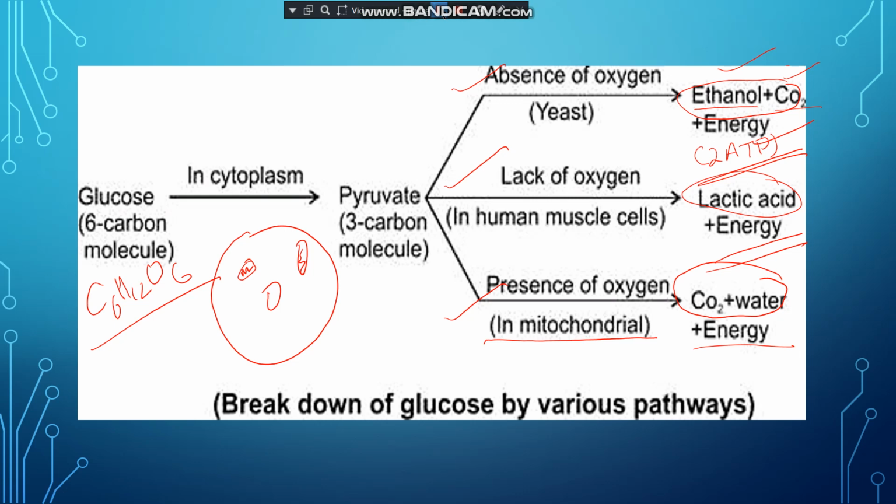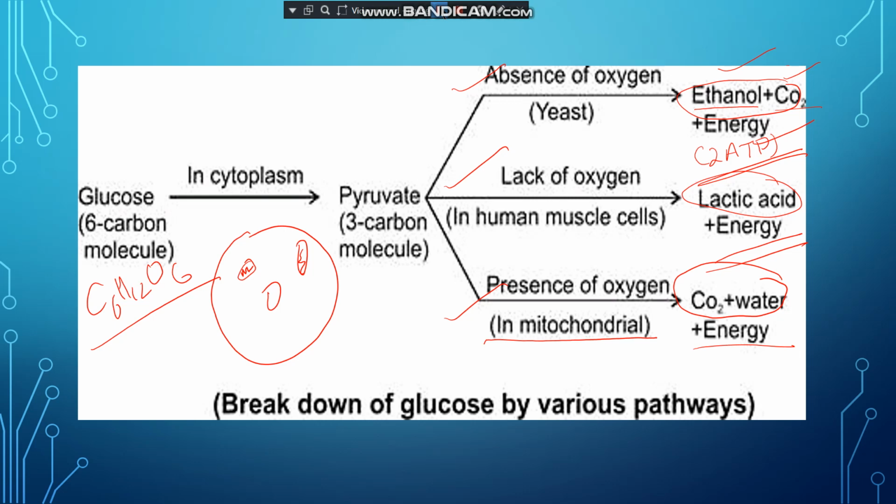Now the second type of respiration is in presence of oxygen. It takes place in human beings also. This pyruvate reaches the mitochondria. Mitochondria is a cell organelle. You have studied this. This is the nucleus and this slipper shaped structure present in the cytoplasm is called mitochondria. It is a double membrane structure.